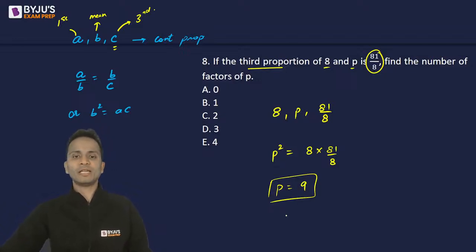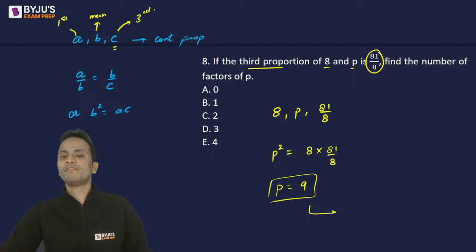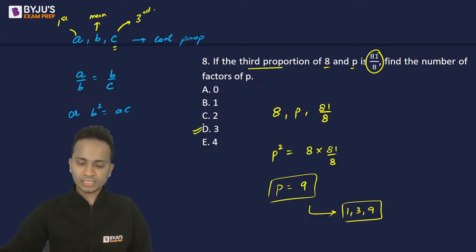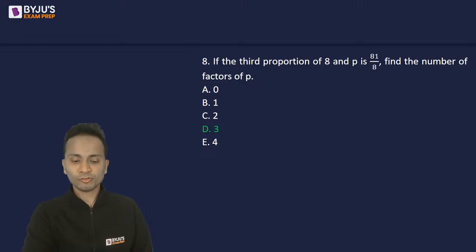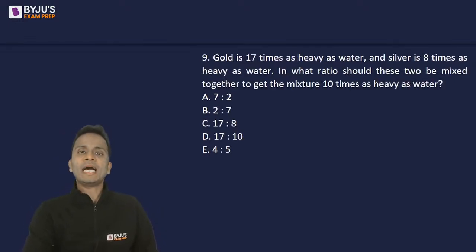You'll have to find out the number of factors of 9. Factors of 9: 1, 3, and 9. There are 3 factors of 9. So the correct answer will be option D. So option D, that is 3, is the correct answer of question number 8. Let's move on and look at the next question, question number 9.